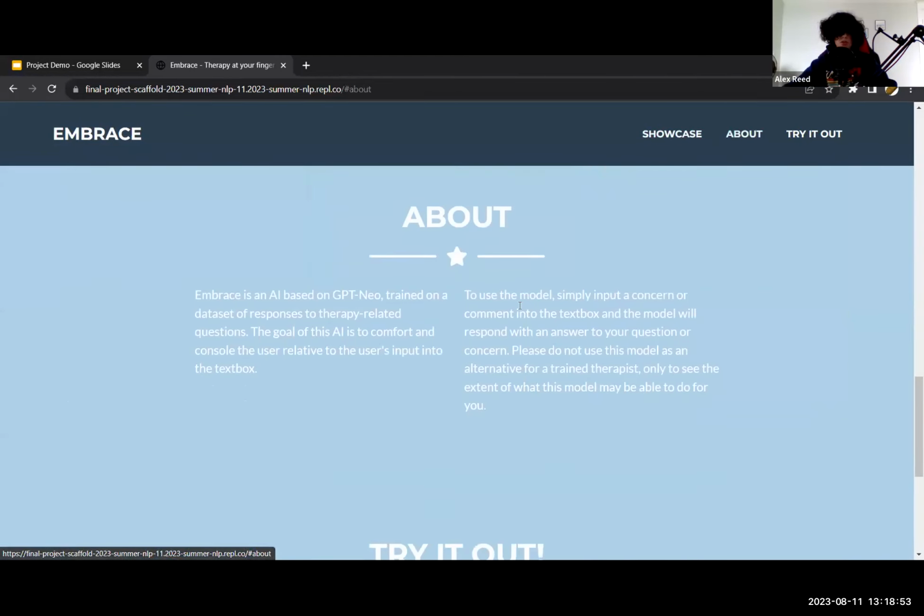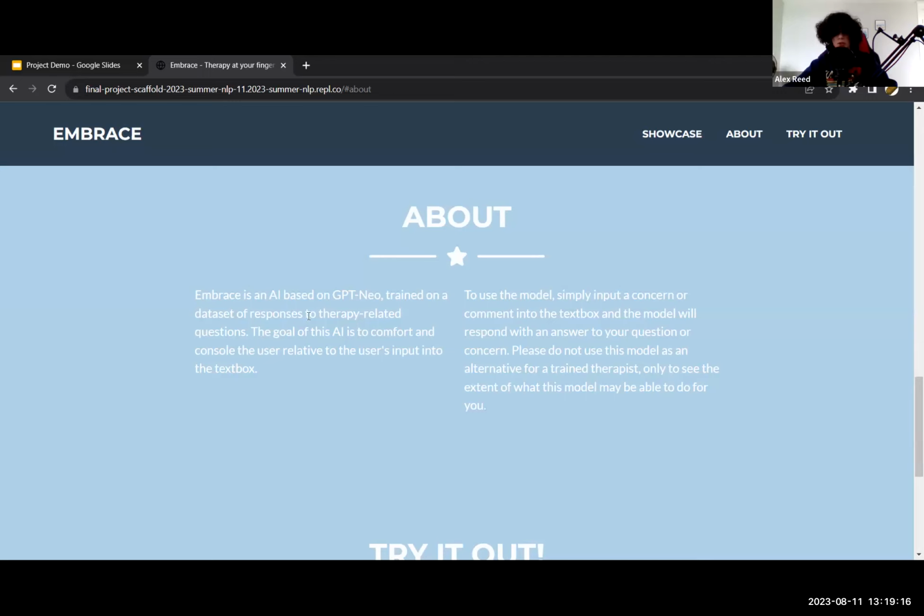Let's go to the about section. Like stated before, Embrace is an AI NLP model based on GPT-Neo, and it was trained on the response side of a Q&A data set where users ask questions to another therapy AI bot.